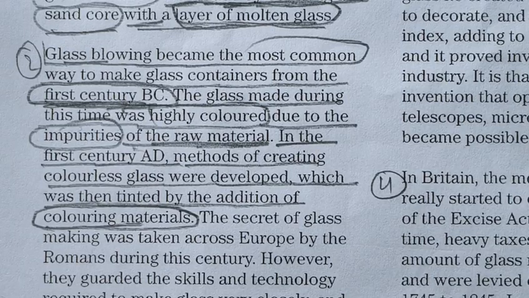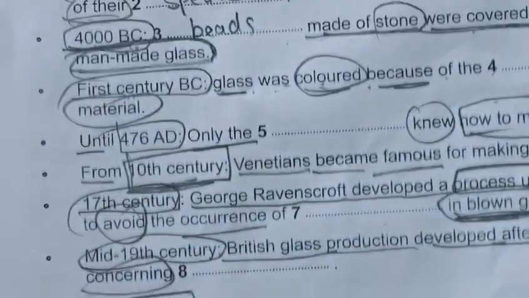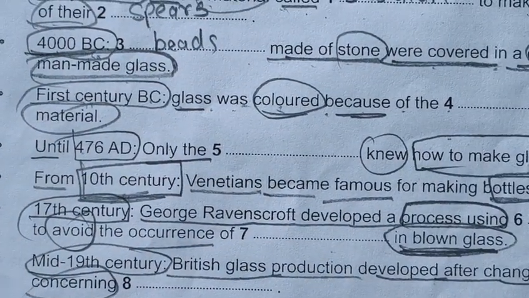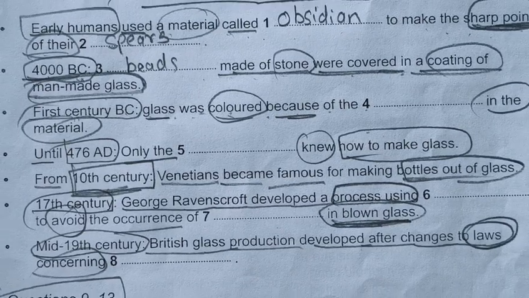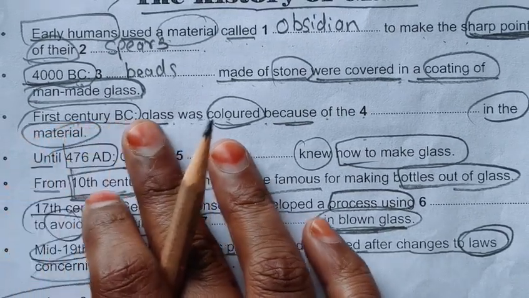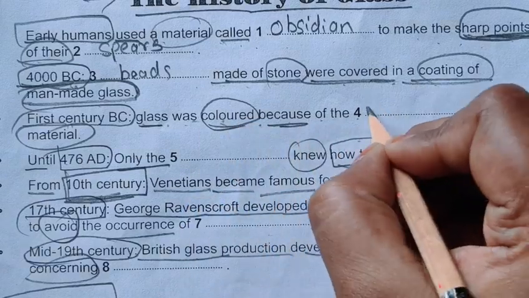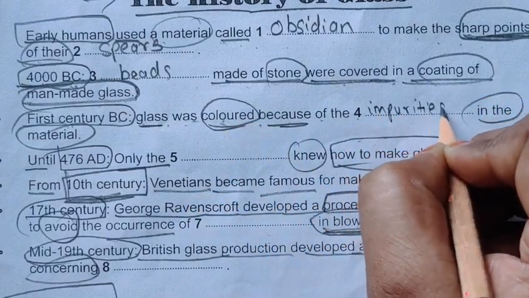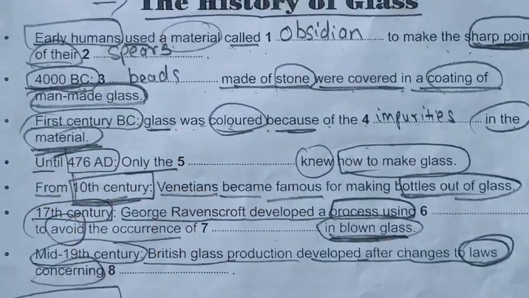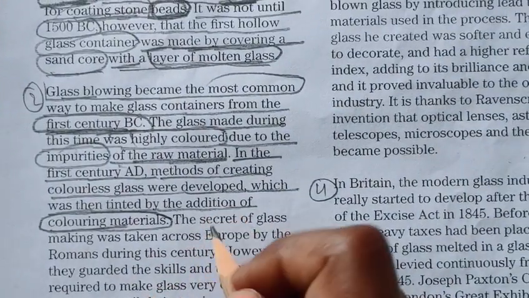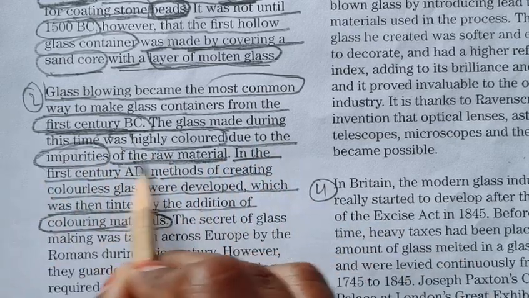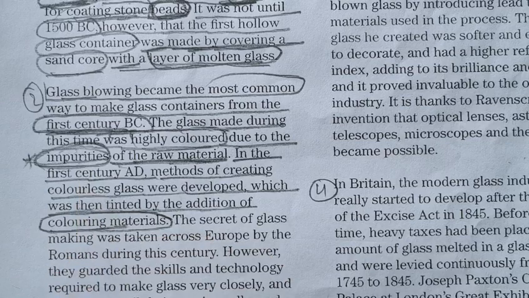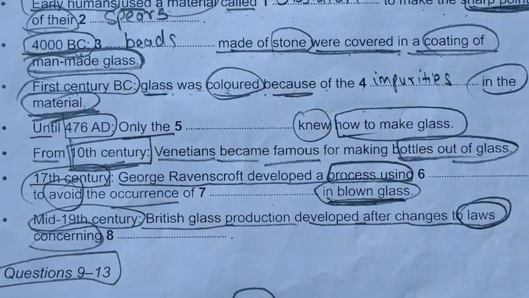So let's see whether we are getting our answer or not. So 1st century BC, glass was colored because of the impurities in the raw material. Okay, I hope you have understood this, and we are getting our answer from here. The glass made during this time was highly colored due to impurities of the raw material. So our answer will be impurities. Okay, I hope you have understood this. Look for the spellings. Spellings are very important.